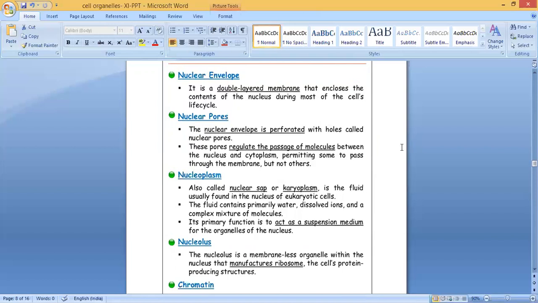The nucleolus. Nucleolus is a membraneless organelle. I told just now it is a membraneless organelle within the nucleus that manufactures ribosomes. What is the function of the nucleolus? It manufactures ribosomes, the cell's protein producing structures. What is a ribosome? The cell's protein producing structures. That is a ribosome. I told you there is a round, red color round thing, that is a ribosome. So what is the main function of the nucleolus? Manufacture of ribosomes. What is the function of the ribosome? It produces protein. Clear?